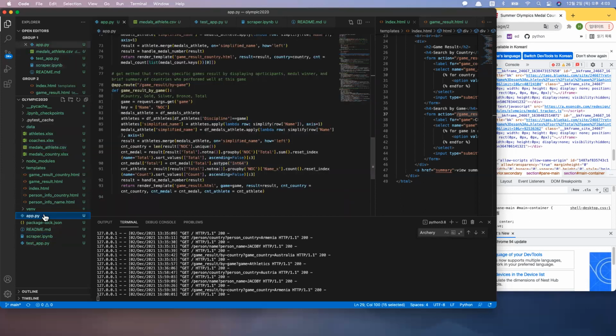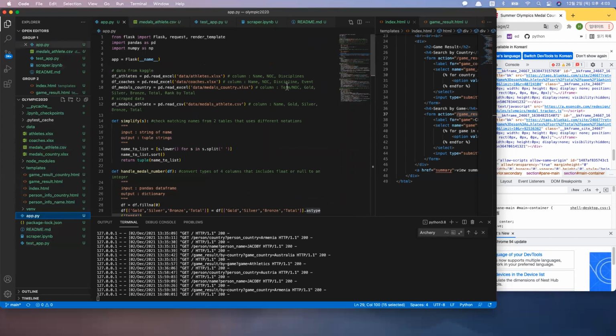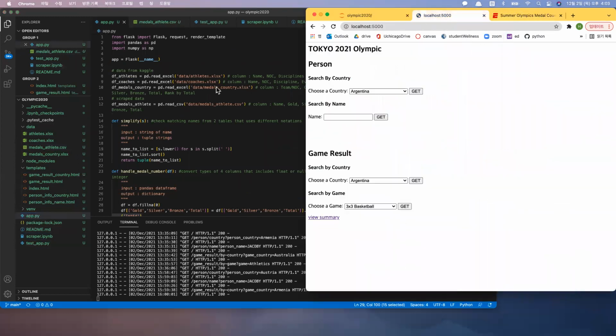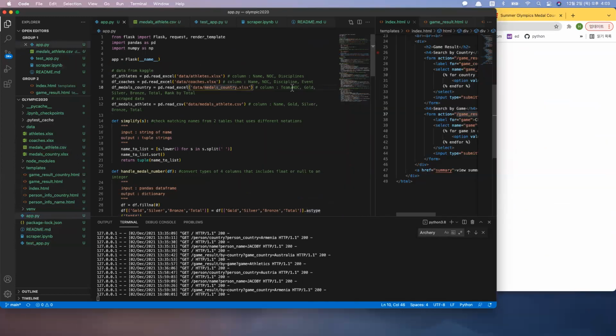and into the main API. So here, I have this for data, and this is basically my databases. And as you can see, this file has a column of name of country, disciplines, where name of country denotes its name, and discipline equals the game name. And coaches, it is same as athlete.